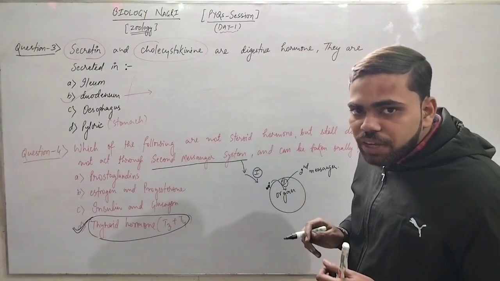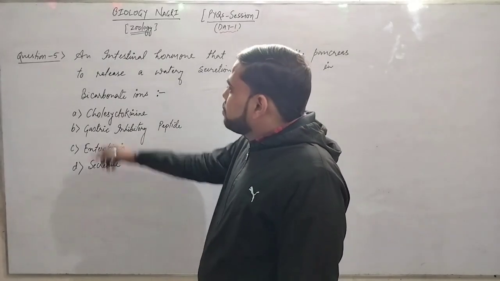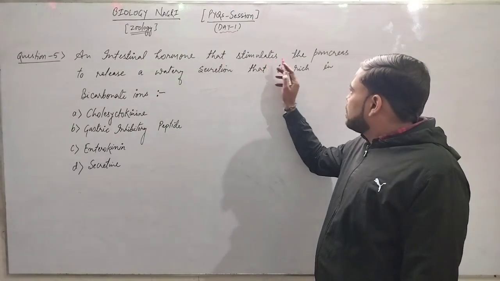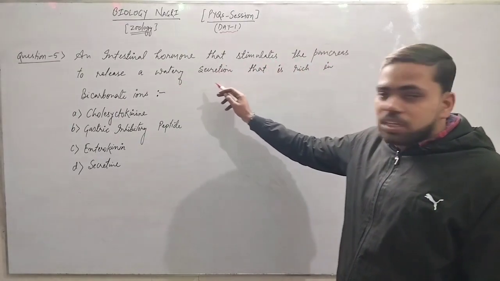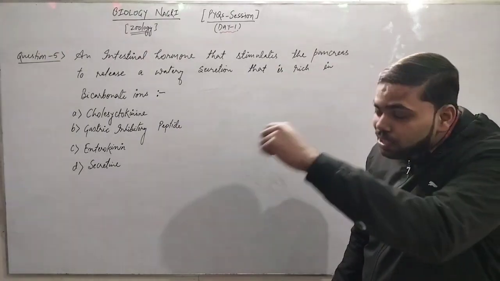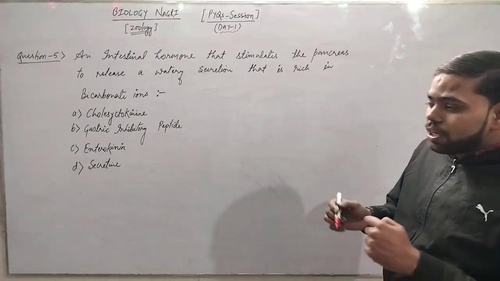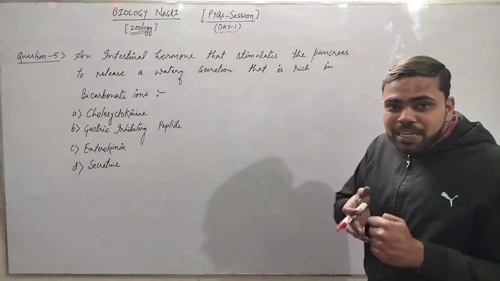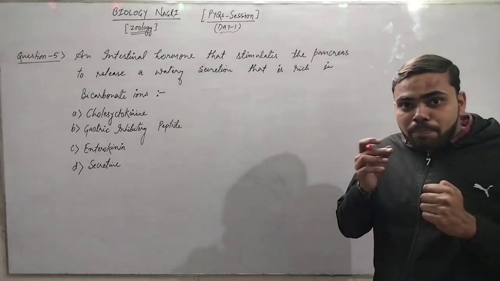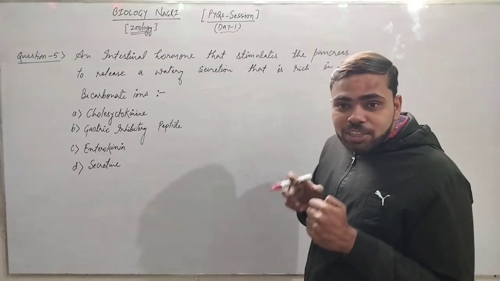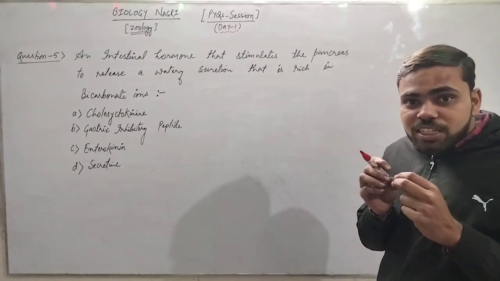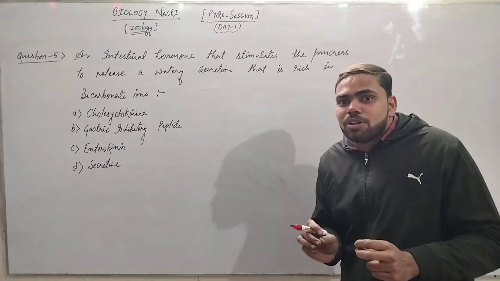Now it's time for question number 5. An intestinal hormone that stimulates the pancreas to release a watery secretion that is rich in bicarbonate ions. It means the question is asking which hormone is secreted by the intestine and stimulates the pancreatic cells to secrete a watery substance which is rich in bicarbonate ions.